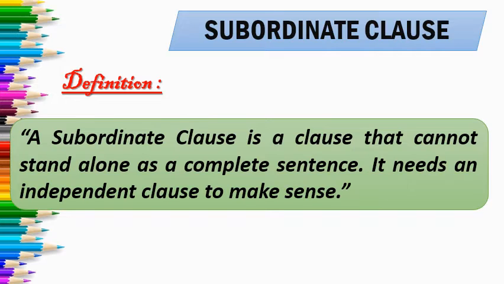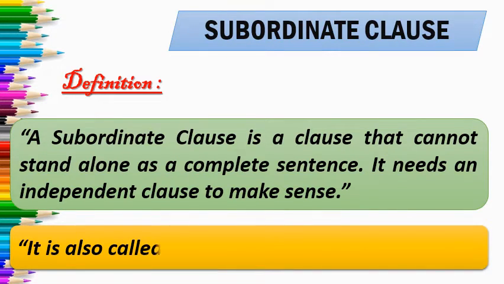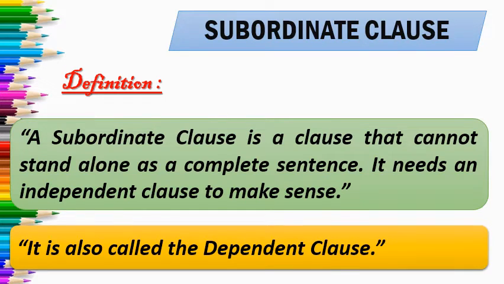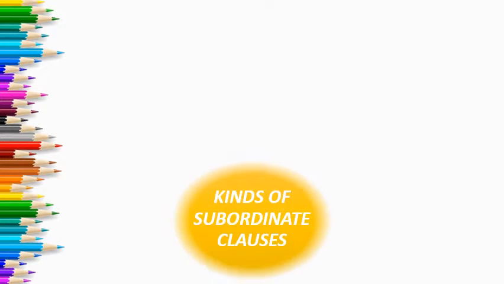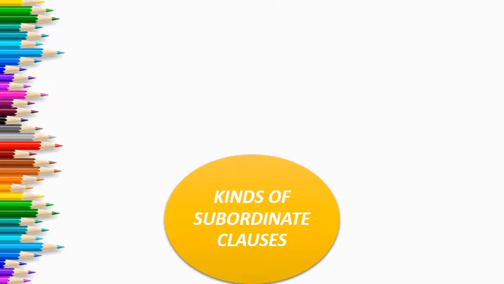This clause has to depend on the main clause to make its meaning clear, and it is a part of a complex sentence. It is also called the dependent clause. So now let us revise all the kinds of subordinate clauses in brief.